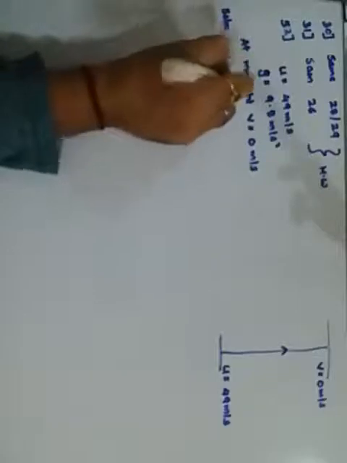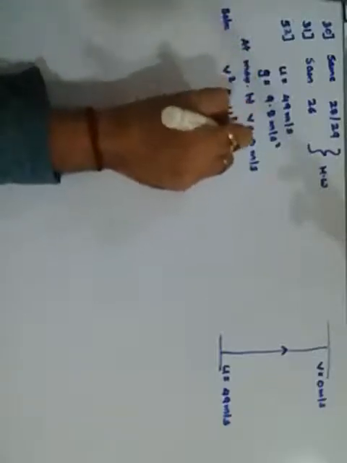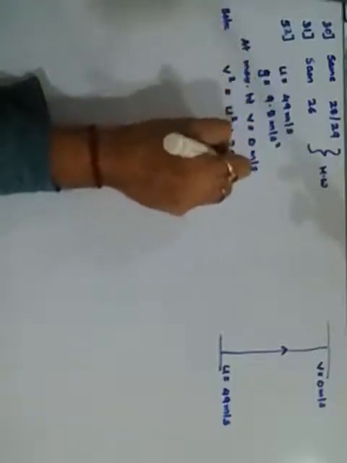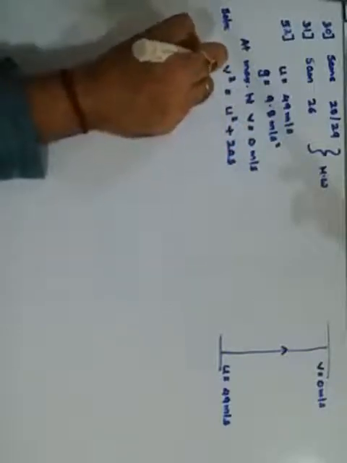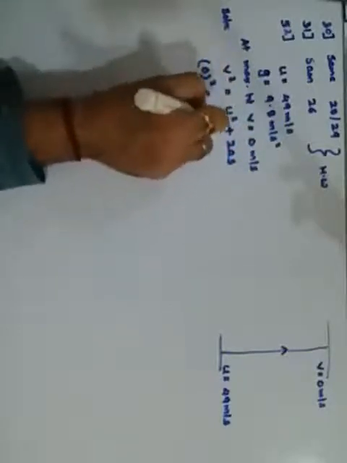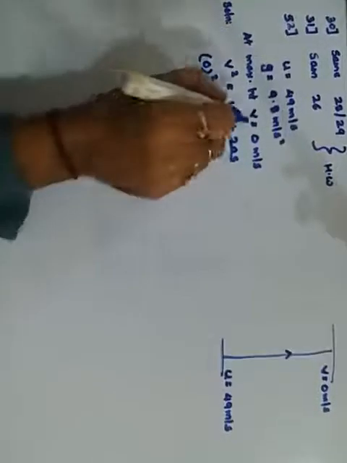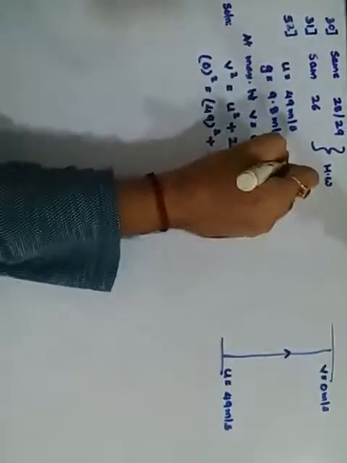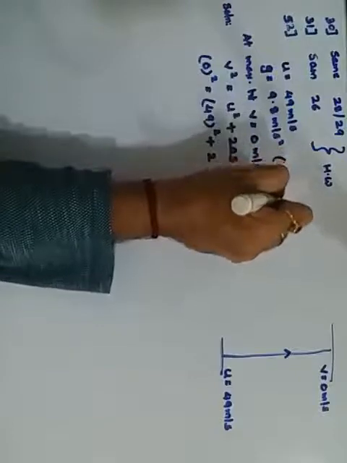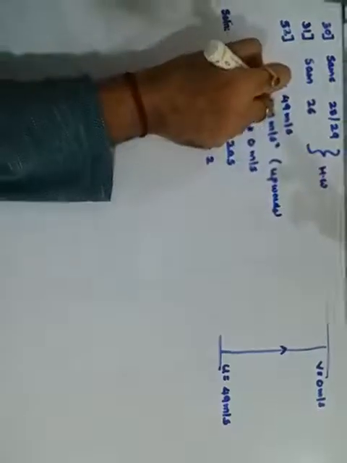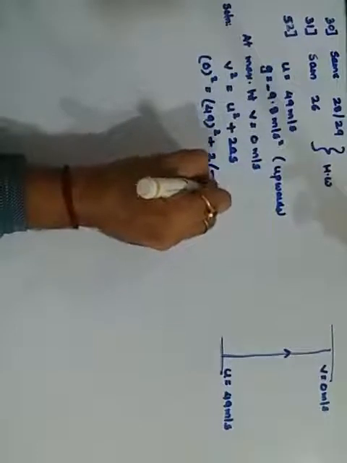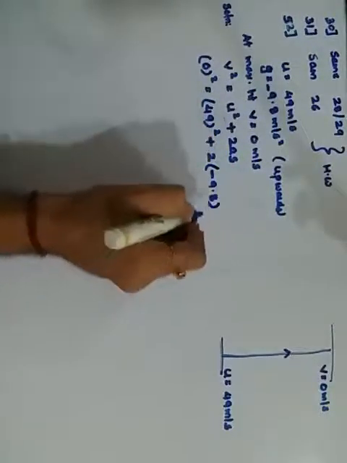Time is not given, so better we use the third equation, that is v square is equal to u square plus 2as. v square is 0 square, u square is 49 square, plus 2 into a, but a is the acceleration due to gravity, and since the object is moving upwards, I am going to use this as minus 9.8, and s is your height.